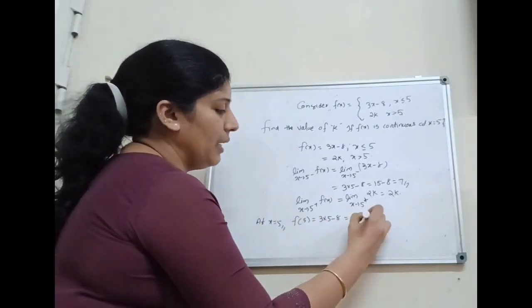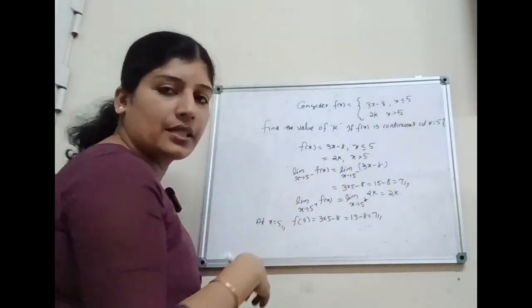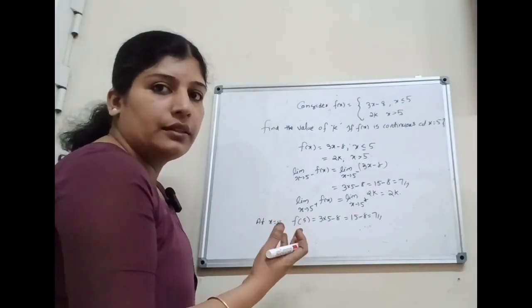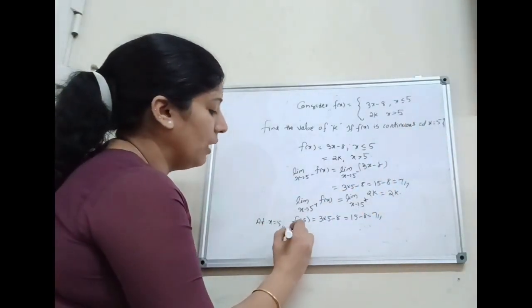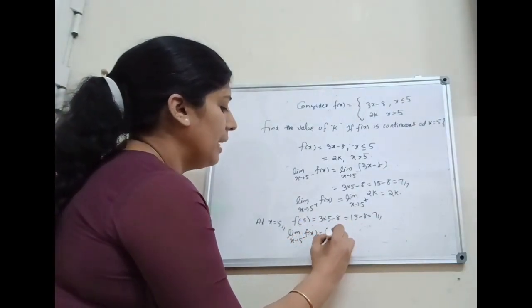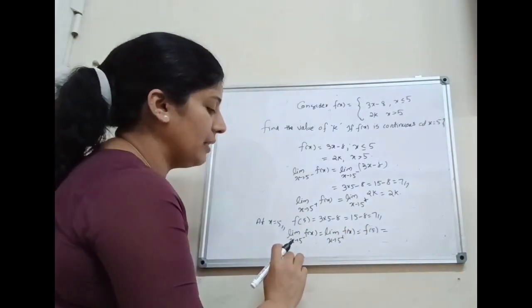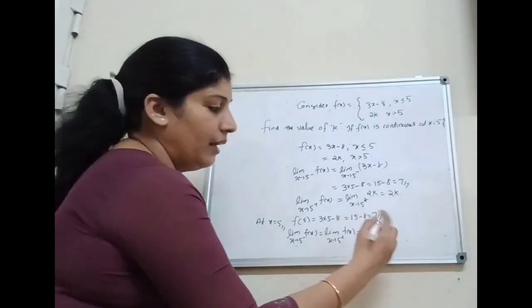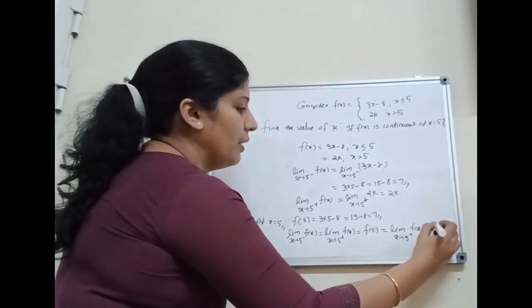That is equal to 15 minus 8 equal to 7. Here the given condition is f is continuous at x equal to 5. That means left hand limit will be equal to right hand limit will be equal to the value of the function at x equal to 5. Equating all, limit x tends to 5 minus f of x equal to limit x tends to 5 plus f of x equal to f of 5. That implies limit x tends to 5 minus f of x equal to f of 5 is also equal to 7. That is limit x tends to 5 plus f of x equal to 7.